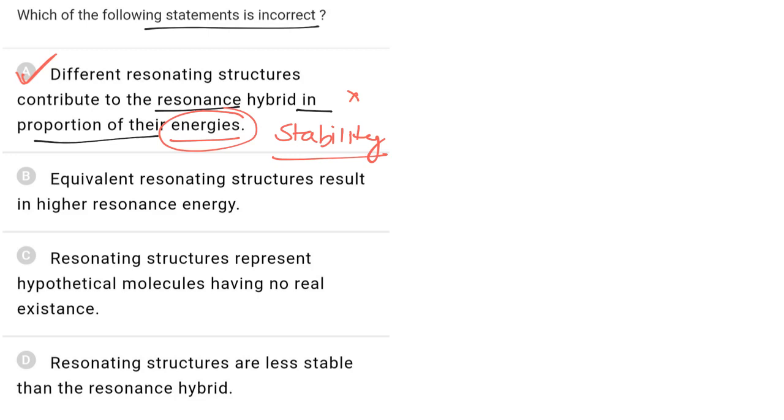Now if we consider the other options, they are correct. For example, equivalent resonating structures result in higher resonance energy. Yes, this statement is correct. If any molecule forms equivalent resonating structures, then this molecule is highly stable. Resonating structures represent hypothetical molecules having no real existence. So resonating structures are hypothetical. Yes, this statement is also correct. They are canonical structures, they are imaginary structures. Resonating structures are less stable than the resonance hybrid. This statement is also correct. For any molecule, its resonance hybrid is always more stable than any of its resonating structures, and hence the correct answer is A.